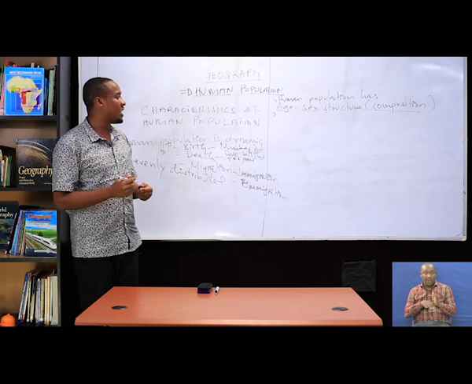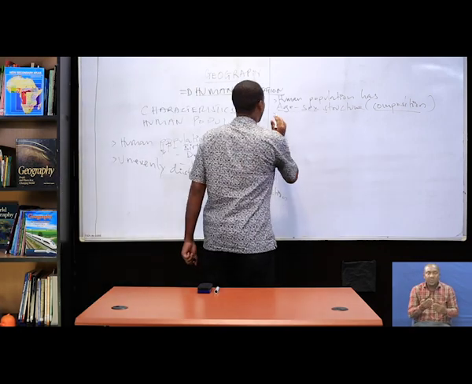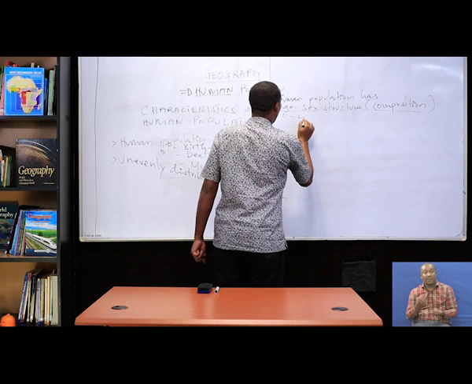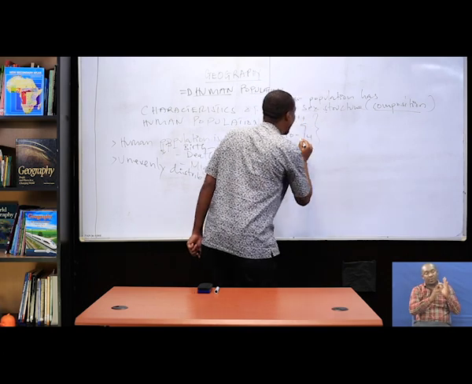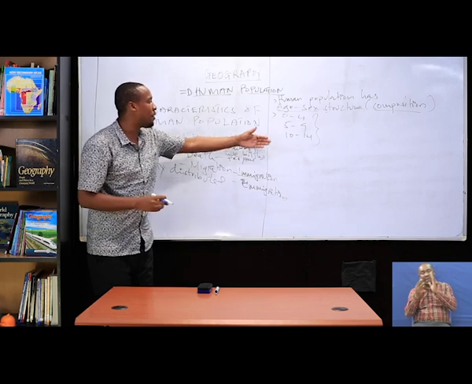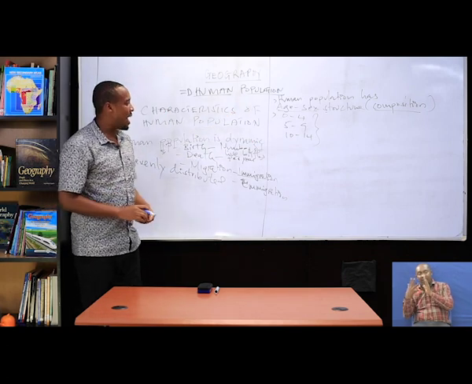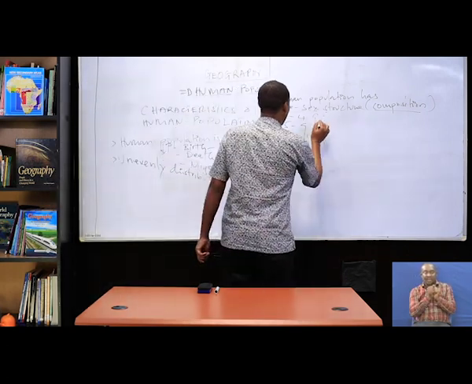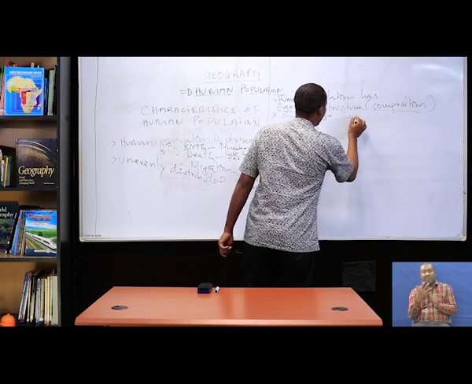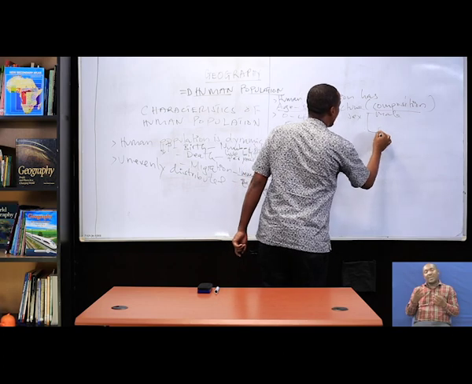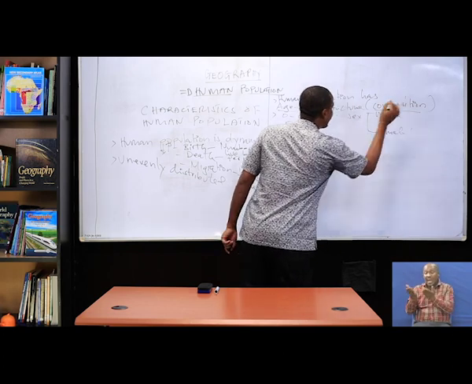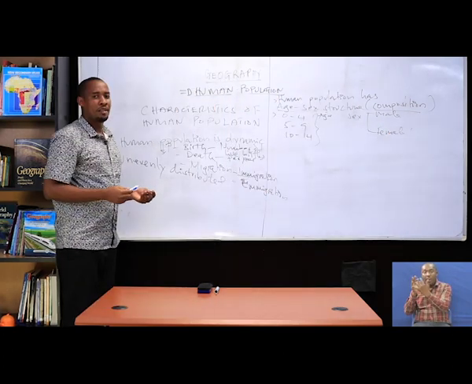For example, the age groups range from 0 to 4, 5 to 9, 10 to 14, and so on. These are good examples of age groups. As for sex, any population has two sexes, male and female.